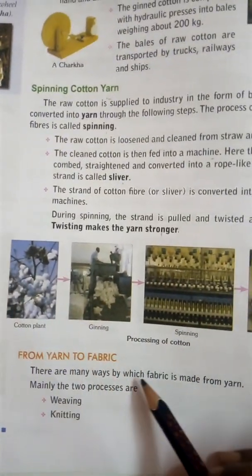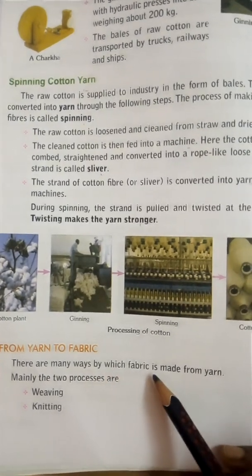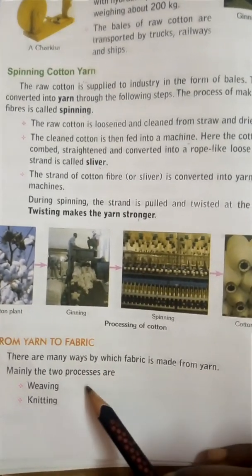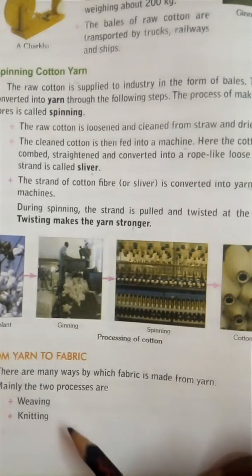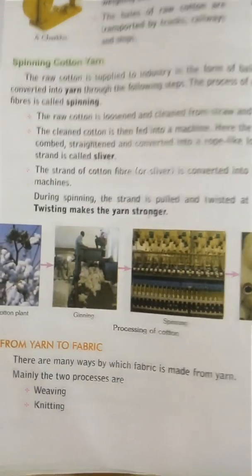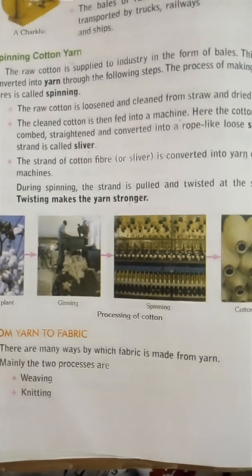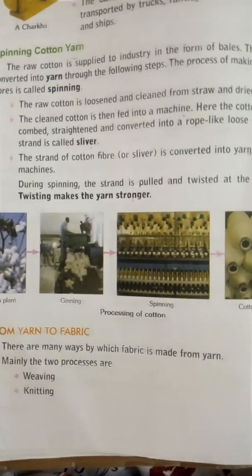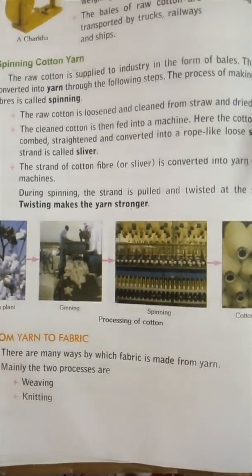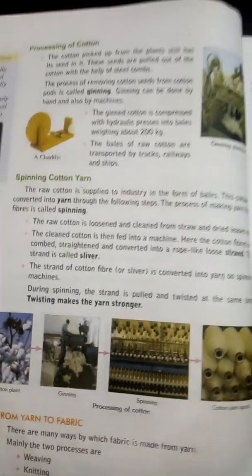From yarn to fabric, there are many ways by which fabric is made from yarn, but mainly the two processes are weaving and knitting. So children, there are many processes to convert yarn into fabric, but the main two processes are weaving and knitting. So I think this is enough for today.